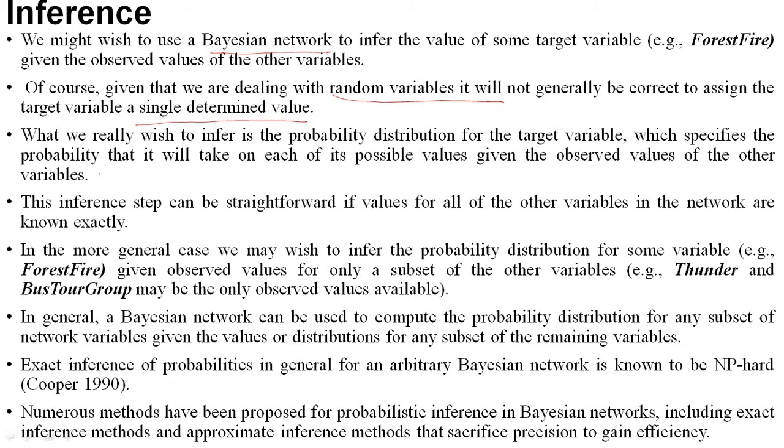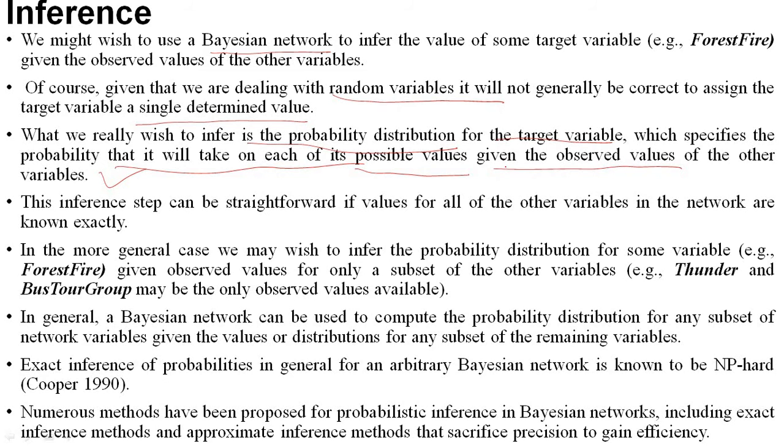So what we really wish to infer is the probability distribution for a target variable, which specifies the probability that it will take on each of its possible values given the observed values of the other variables.